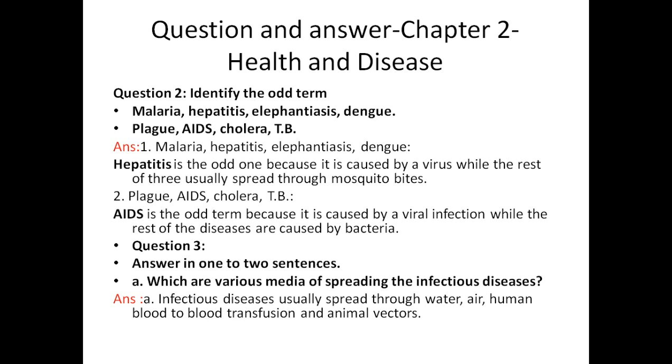You can see it is also given in your book. On page number 9 you can see what is written about AIDS. This disease is caused by HIV, the human immunodeficiency virus. In this disease victims suffer from various diseases. So the cause of AIDS is that virus, but TB, cholera and plague are all caused due to bacteria. For example, TB is caused by the tuberculosis bacteria.